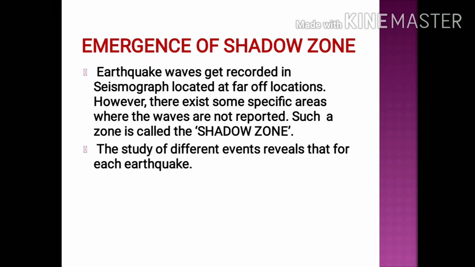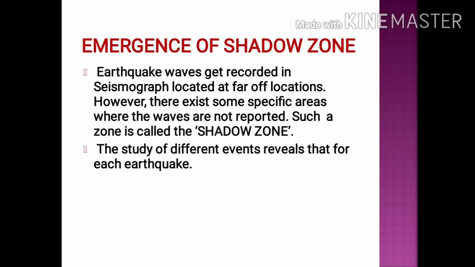Now the next topic is emergence of shadow zone. Earthquake waves get recorded in seismographs located at far off locations. However, there exist some specific areas where the waves are not reported. Such a zone is called the shadow zone. That means the shadow zone is that area where no waves are reported, either S waves or P waves. Neither S waves nor P waves are reported in this particular zone. So this zone is called the shadow zone.